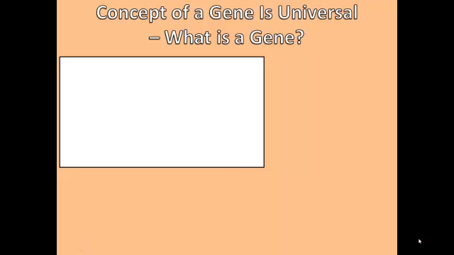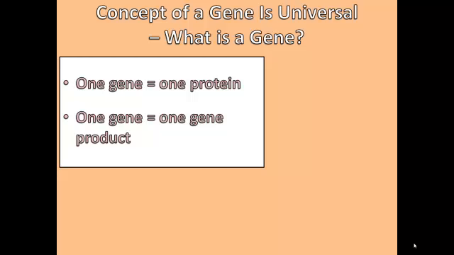Now that we've gone over transcription and translation in detail, let's revisit the definition of the gene. Beadle and Tatum defined it as one gene equals one protein. Well, they said one enzyme, but not all proteins are enzymes. We now define it as one gene equals one gene product. The genes may code for RNA and may code for part of a protein that will combine with other parts to form a functional protein. Think of quaternary protein structure. You may want to go reread that part in Chapter 5. The second definition is more accurate.